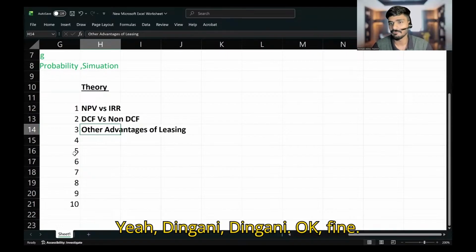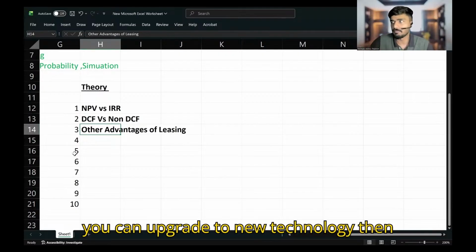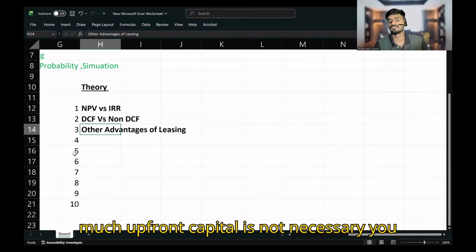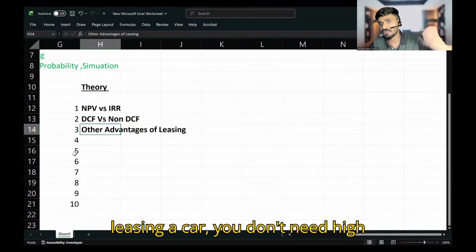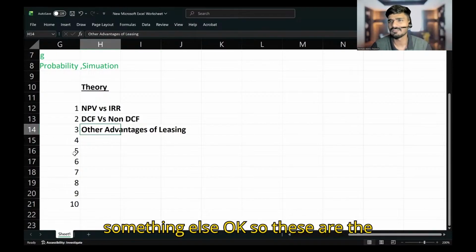Yeah, Tingani, okay, fine. Flexibility in replacement, that is, you can upgrade to new technology. Then you don't need upfront capital. So much upfront capital is not necessary. If you are leasing a car, you don't need high upfront capital, and you can invest in something else. Okay, so these are the reasons.